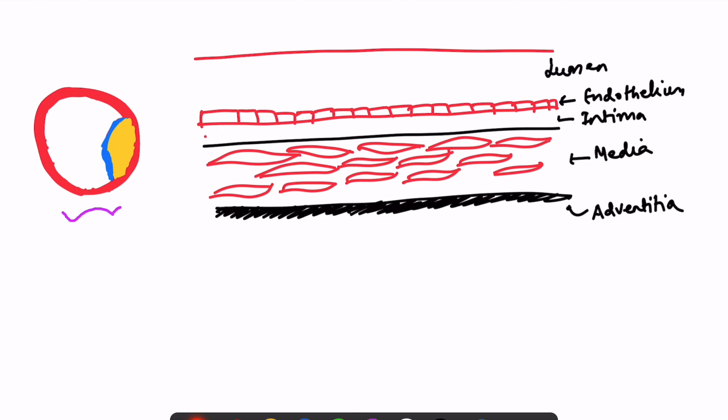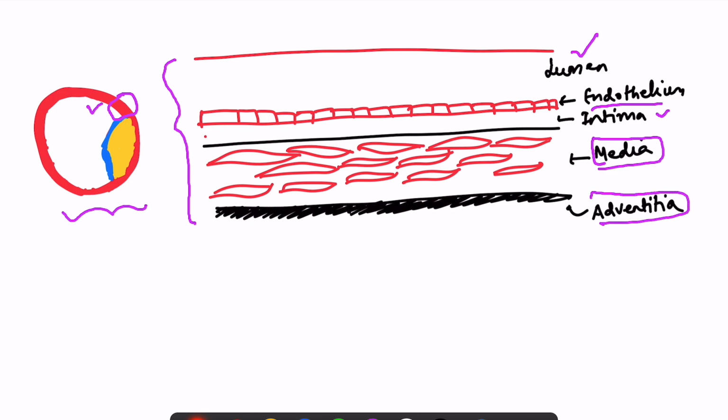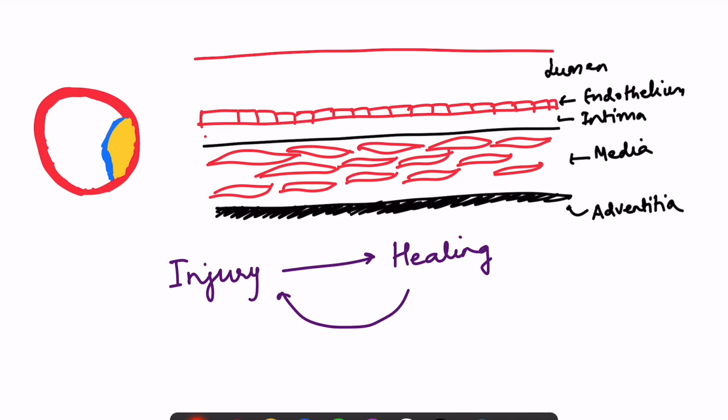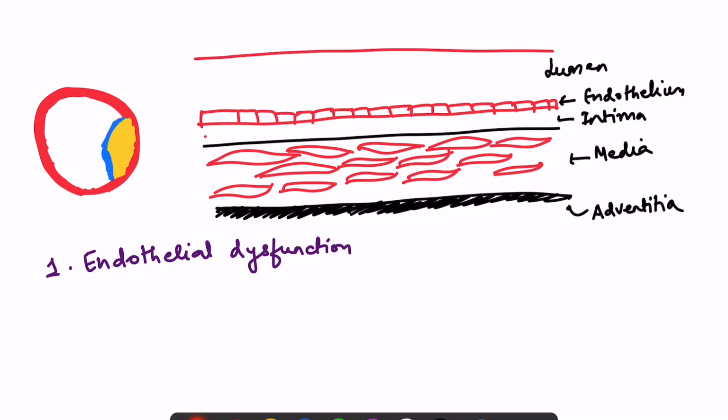So here this diagram is showing the formed atheroma, and here it is showing the layers of the blood vessel. If we magnify these layers of the blood vessel, this side being the lumen, we have the various layers. There is a lining endothelial layer with the cells. Then we have the intima, media with the smooth muscle cells, and the adventitial layer which is formed from the connective tissue. Now, as I told you before, atherosclerosis occurs due to the injury to the endothelium and the healing process which further leads to the injury. So we will see how it is going on.